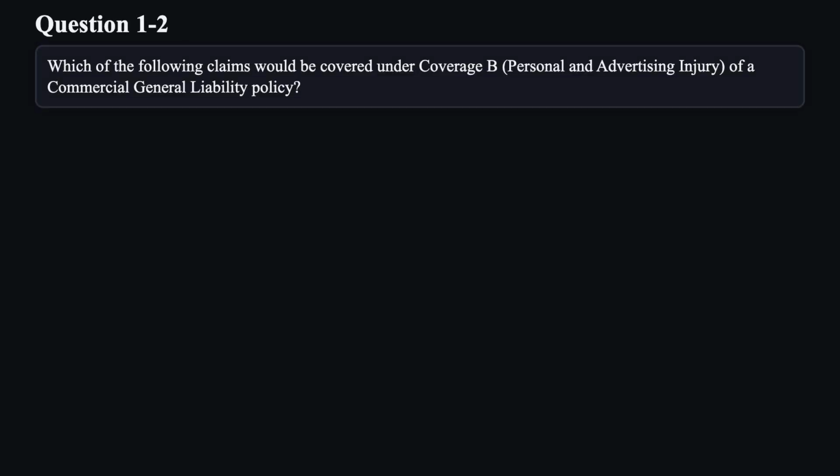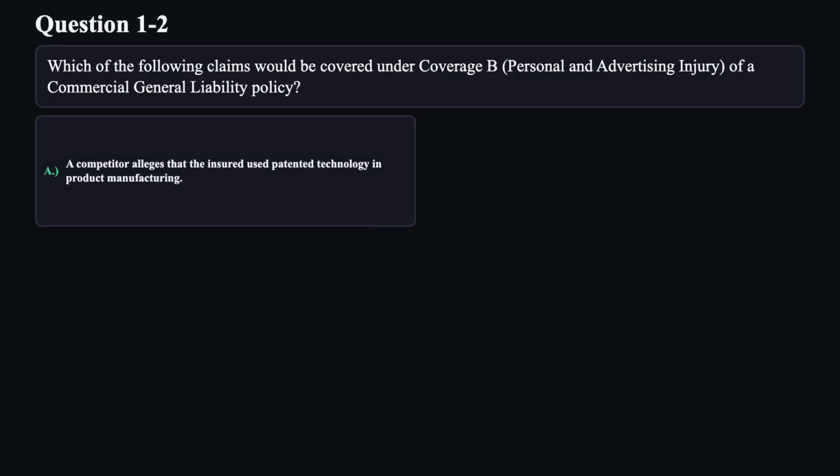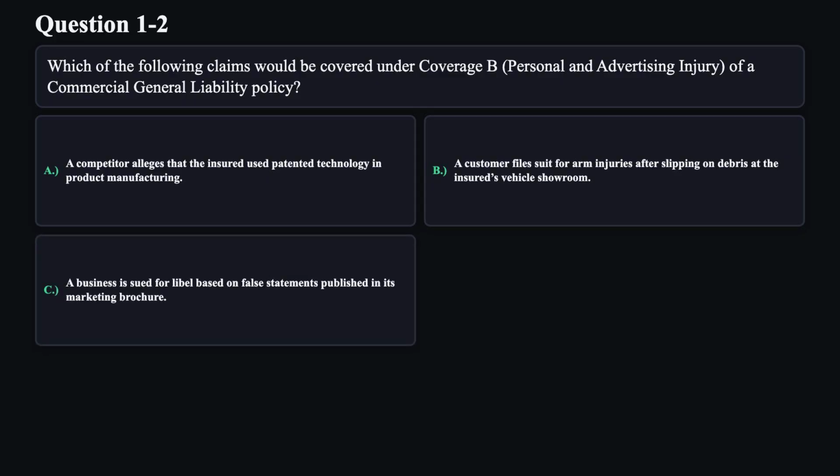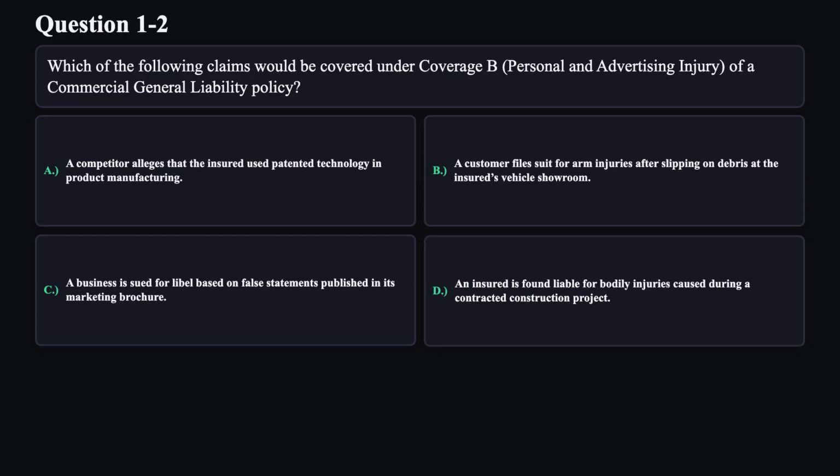Question 2. Which of the following claims would be covered under Coverage B, personal and advertising injury, of a commercial general liability policy? A. A competitor alleges that the insured used patented technology in product manufacturing. B. A customer files suit for arm injuries after slipping on debris at the insured's vehicle showroom. C. A business is sued for libel based on false statements published in its marketing brochure. D. An insured is found liable for bodily injuries caused during a contracted construction project.